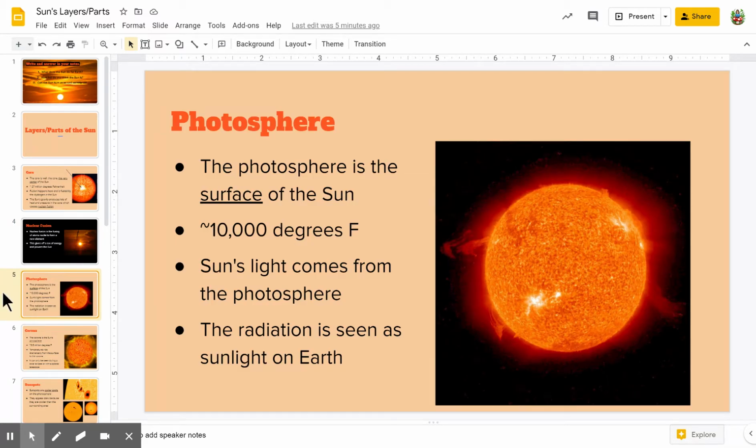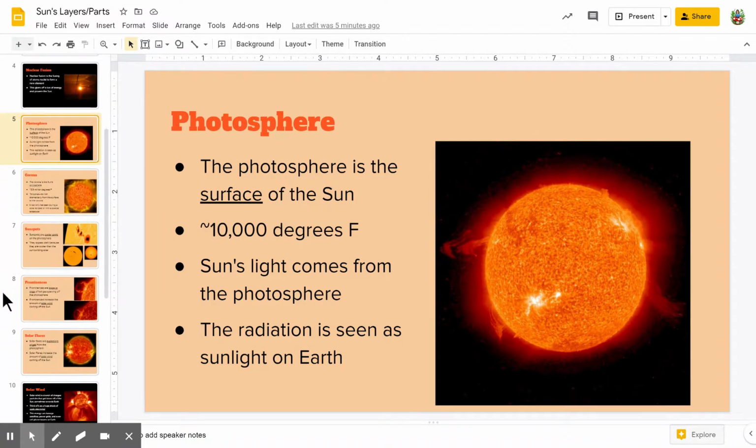All right, now the photosphere is the surface of the sun. This is what we see when we look up at the sun, okay? It's around 10,000 degrees Fahrenheit. Different spaces will have different temperatures, especially some of the darker spots we see on the sun. Those will be a little bit cooler than the brighter areas, okay? Now, the sun's light comes from the photosphere, and an easy way to remember that is you need light to take a photograph, okay?